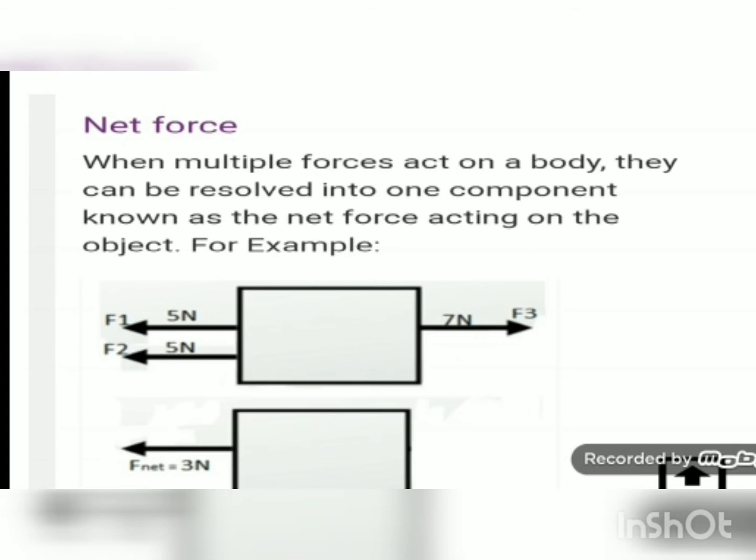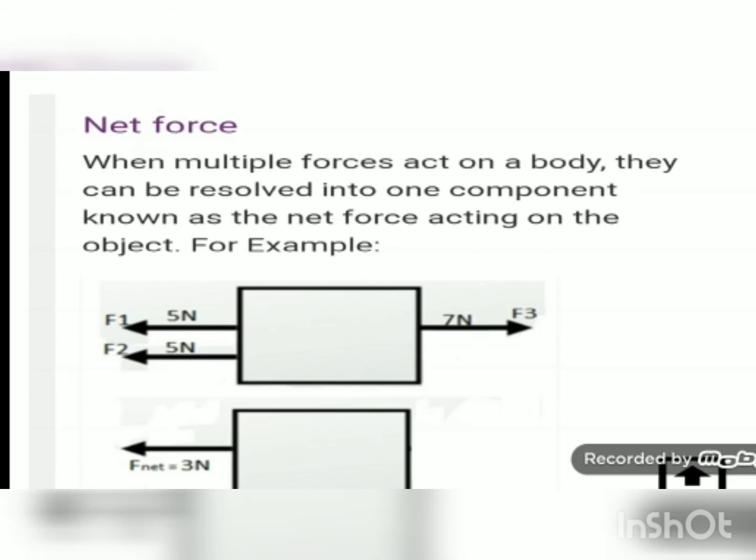So we'll see what is net force. When multiple forces act on a body, they can be resolved into one component known as net force acting on the object. So if a number of forces are acting on an object in opposite directions, then the difference of the forces obtained is known as net force, and the motion of the object will be in the direction of net force. Here you can see in the first figure there are three forces, F1, F2 and F3, where F1 and F2, that is 5 Newton and 5 Newton, are in one direction, whereas 7 Newton, that is F3, is in the opposite direction.